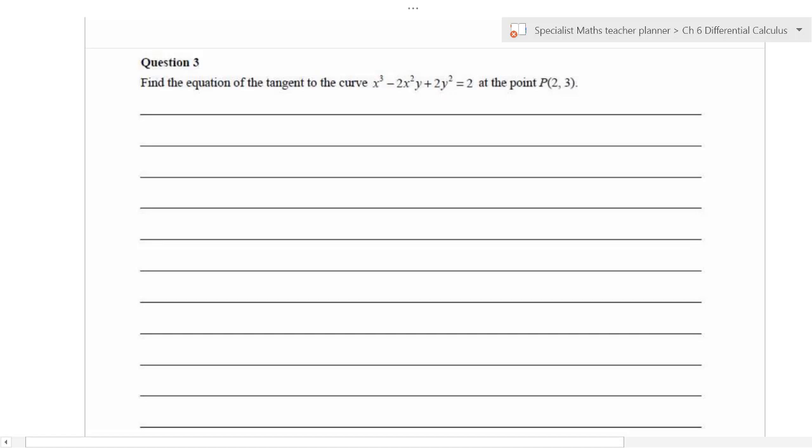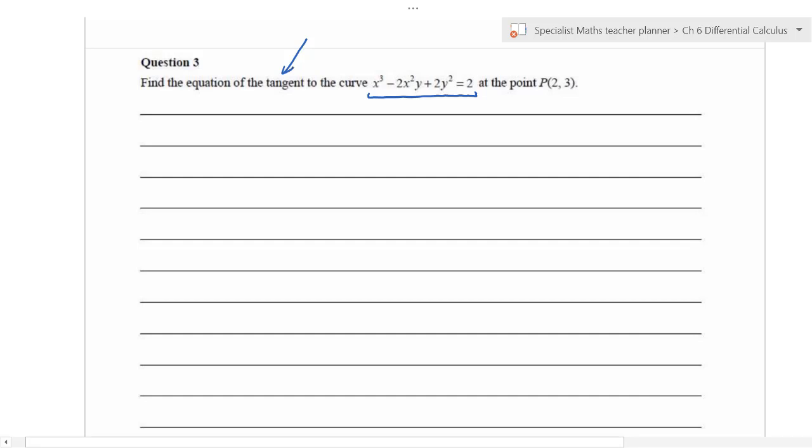Now, first of all, as I've discussed, whenever we see an equation, it's asking us for dy dx, or in this case, it's asking us for the equation of a tangent. It could also ask us for the equation of the normal or the gradient of the normal. It can ask you for many different things, but it all requires implicit differentiation. Whenever you see x's and y's on the same side, and you're trying to find the dy dx or something relating to that, we need to use implicit differentiation.